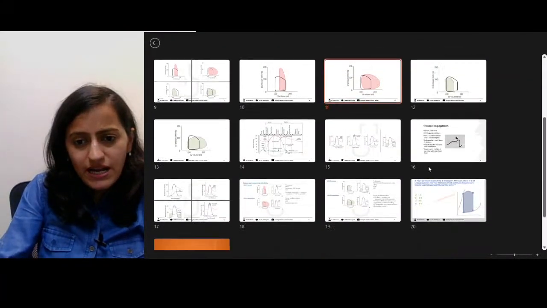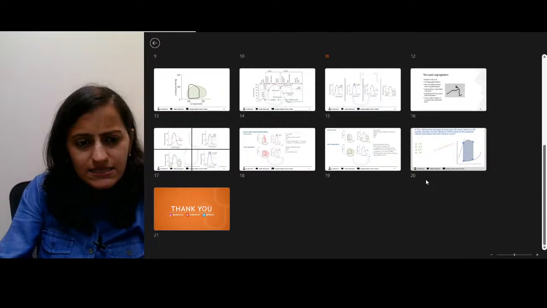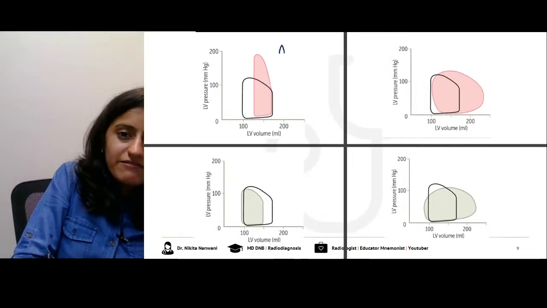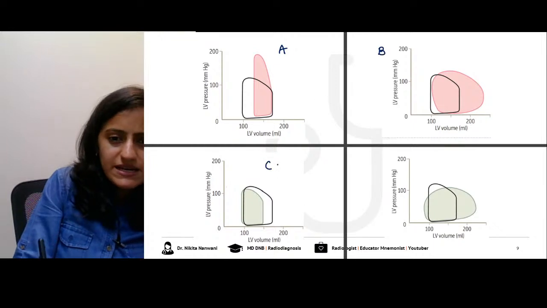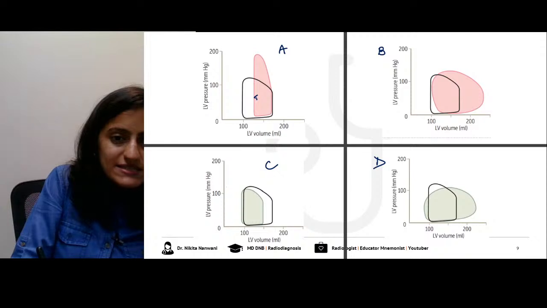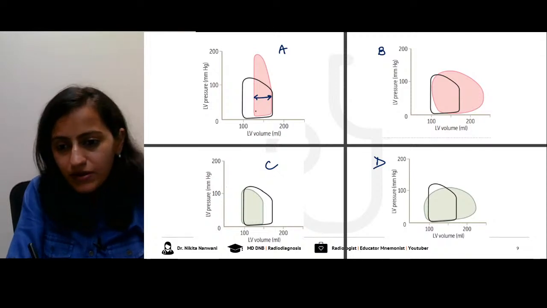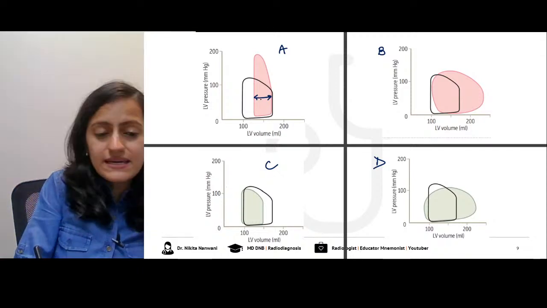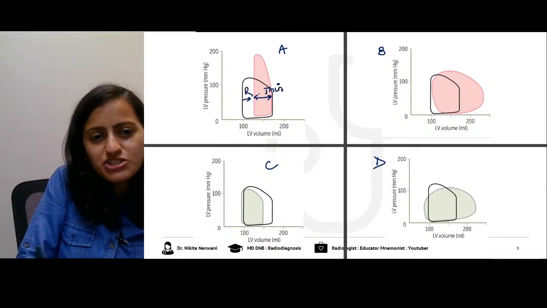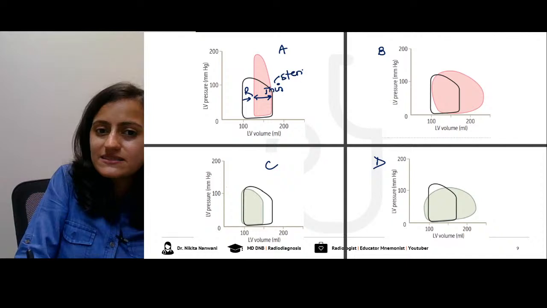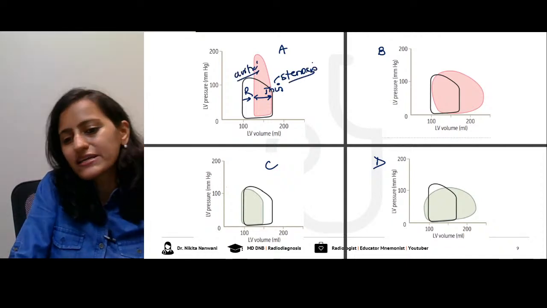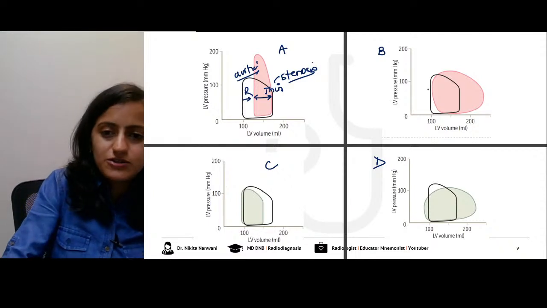All right. Let us quickly see this combined. So you have graph A, graph B, graph C, and graph D. Applying the tricks, this one is thin, and you see that it has shifted to the right. So thin with shift to the right: thin is stenosis, right is aortic. So this is aortic stenosis.